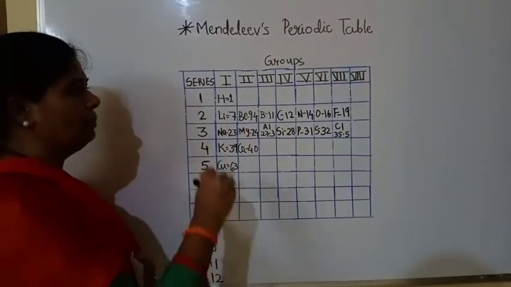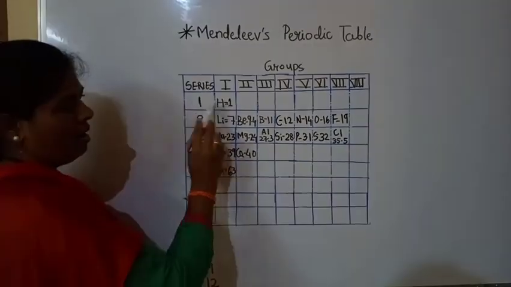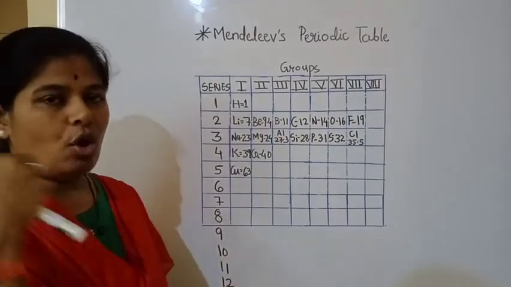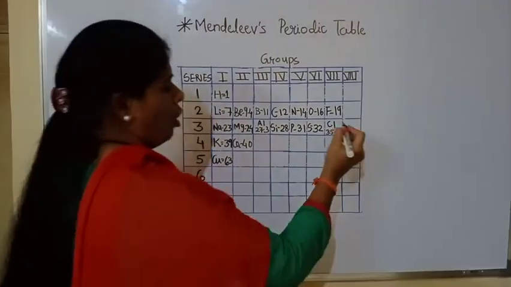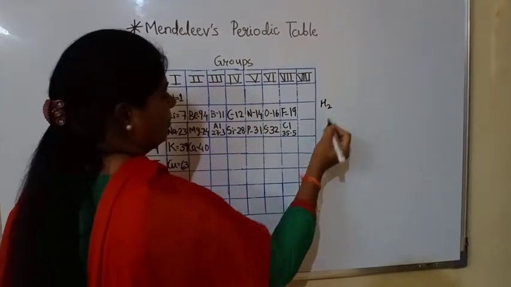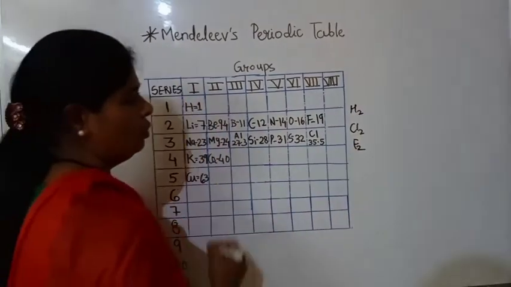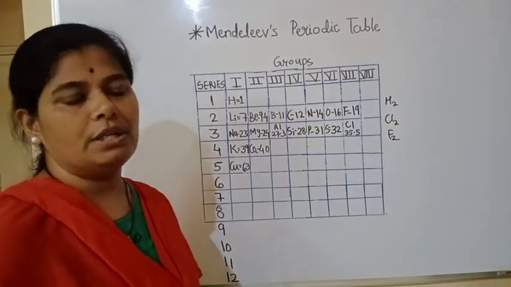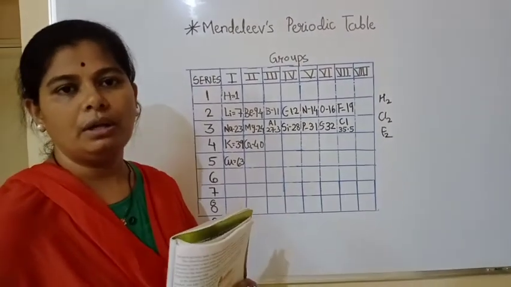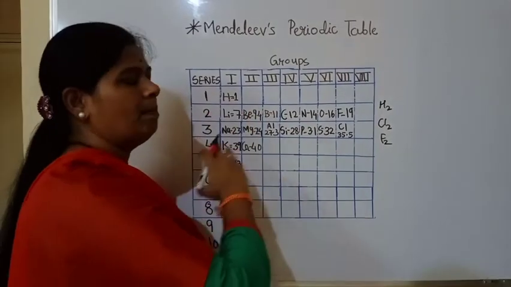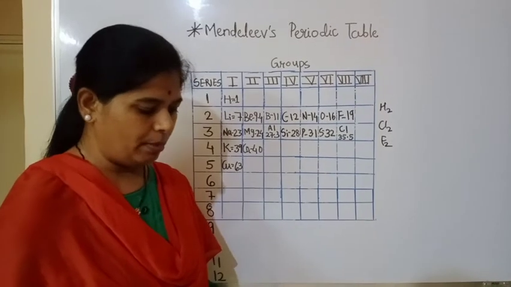The position of hydrogen is in the first group and period 1, but if we study the molecular formulas and properties, the properties of hydrogen and the halogens are nearly the same, yet they are placed in different groups. So again, this was one of the main drawbacks.